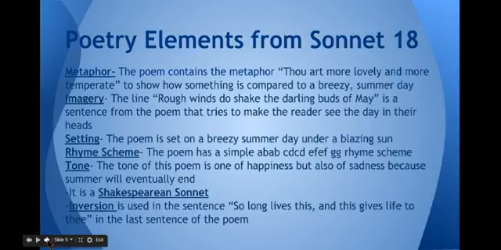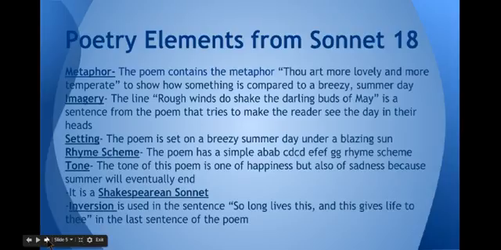Poetic elements from Sonnet 18. A few of the poetic elements that are included in this poem are the metaphor, "Thou art more lovely and more temperate," to show how something is compared to a breezy summer day. And there is some imagery in this poem, like the line, "Rough winds do shake the darling buds of May." And the setting is obviously set on a summer day under a breezy, blazing sun.